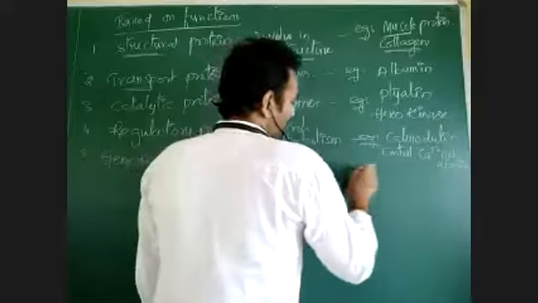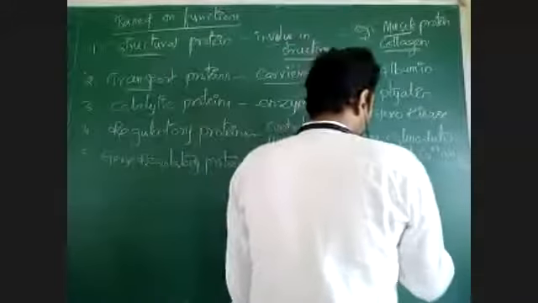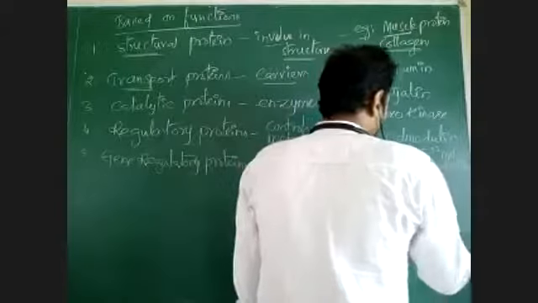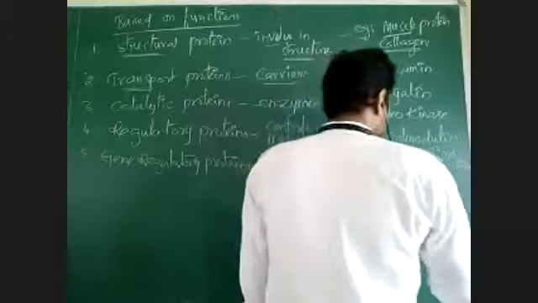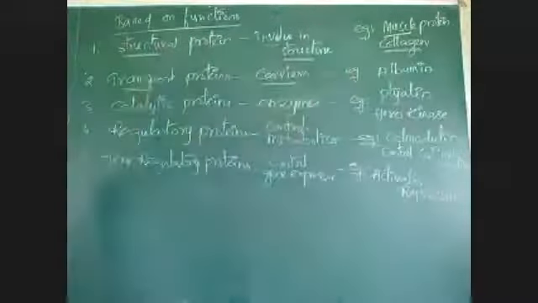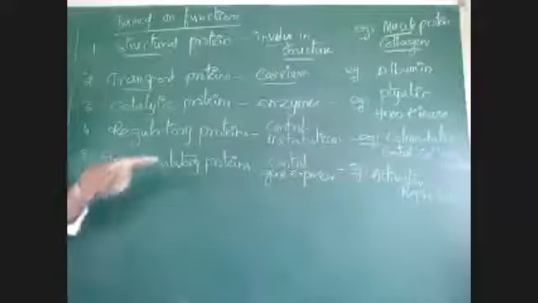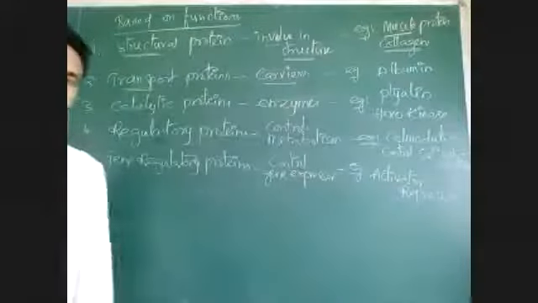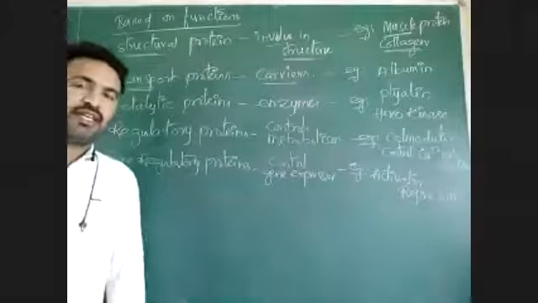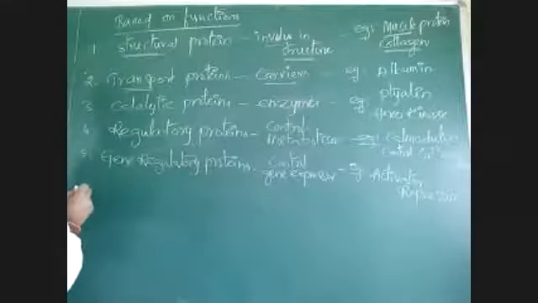Examples of gene regulatory proteins: activator, repressor. Activator will regulate gene expression positively. Positive regulation means activation of the process. Repressor carries out repression or inactivation, a decrease in the function. Okay, that is a gene regulatory protein.